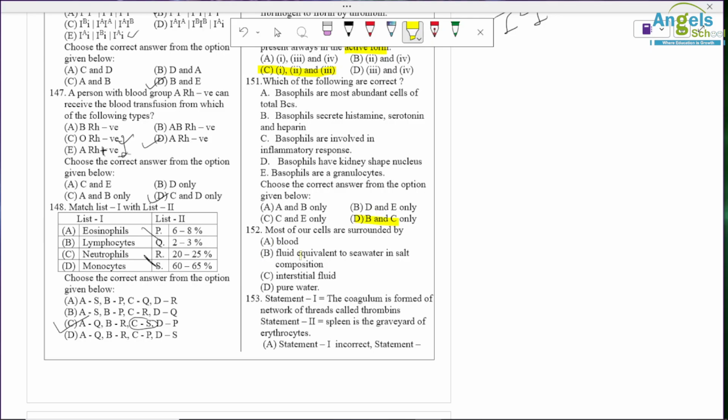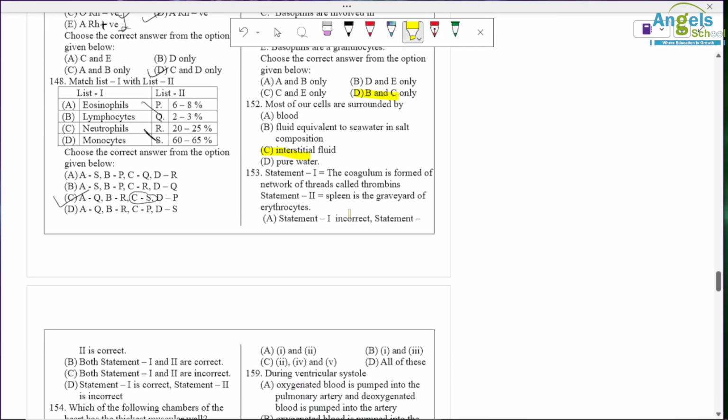Most of our cells are surrounded by, so it is surrounded by interstitial fluid. Coagulum is formed of a network of threads called thrombin, so it is a wrong option. Spleen is the graveyard of erythrocytes, so it is a correct option. So option A is correct here. 1 is incorrect and statement 2 is correct.